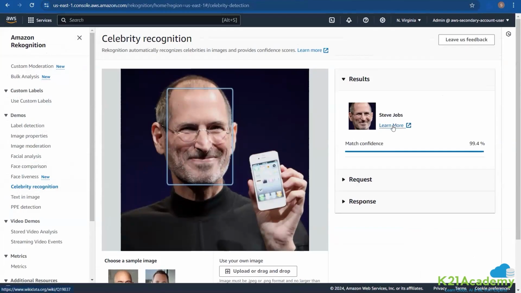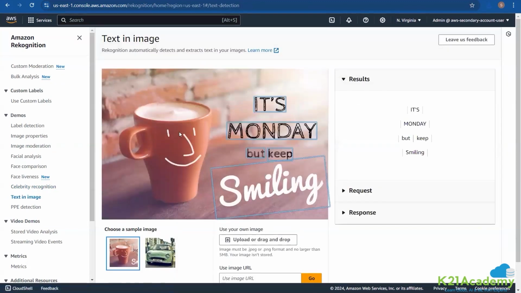So it was able to figure out more, you can see it was Steve Jobs and everything, right? Text in the image is possible as well. For example, if you're uploading an image which has text in it, this is one more use case that we'll see further, extracting text from documents. But remember, this is done in a different way altogether, where we can figure out the text in an image and it will identify that. For example, you can see it is saying it's Monday, but keep smiling, right? So it was able to do that for us.